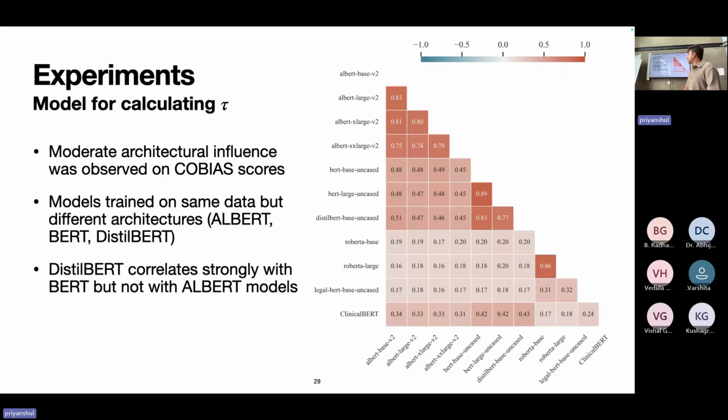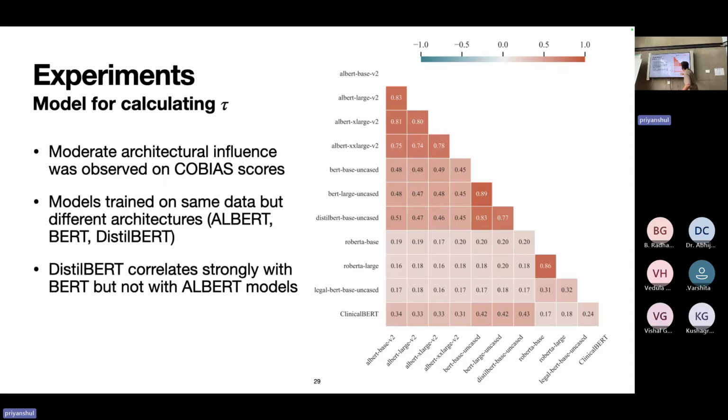The second thing we wanted to see was the architectural influence. So we observe Albert, BERT, and DistilBERT, which have been trained on the same data but have different model architectures. This region shows the co-bias scores for that. Albert with BERT gives a moderate correlation of 0.48.